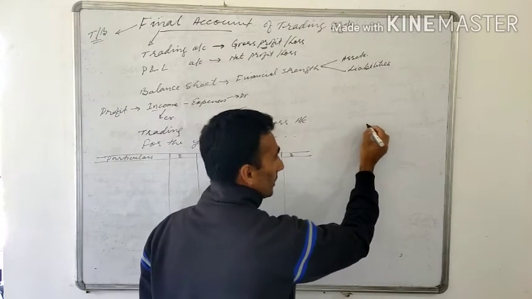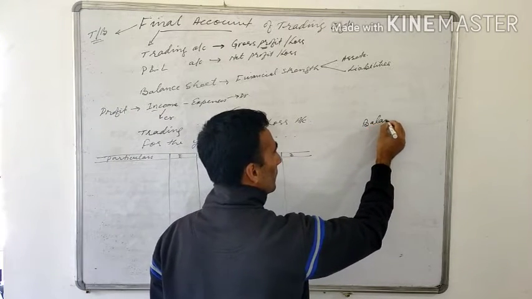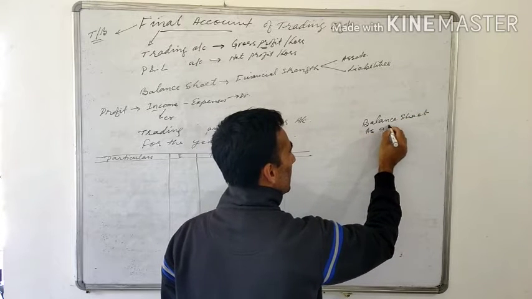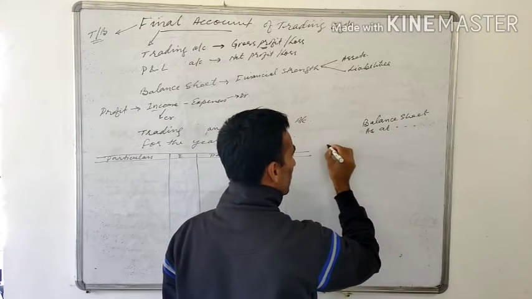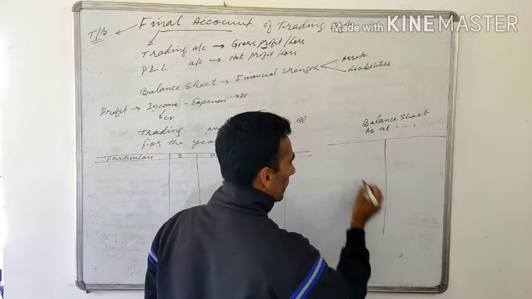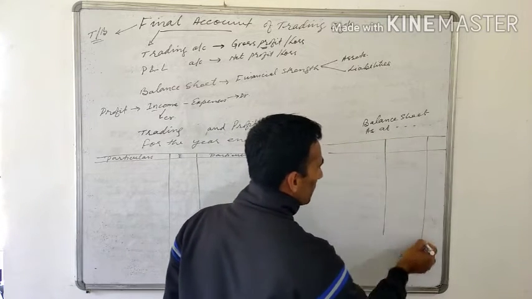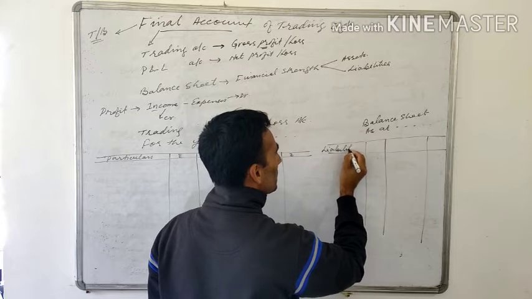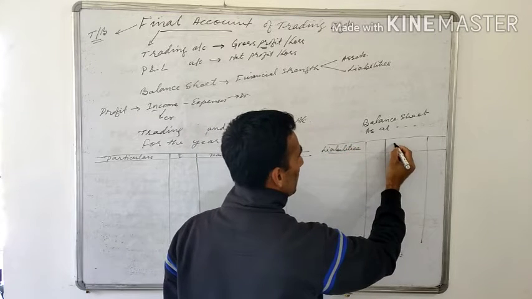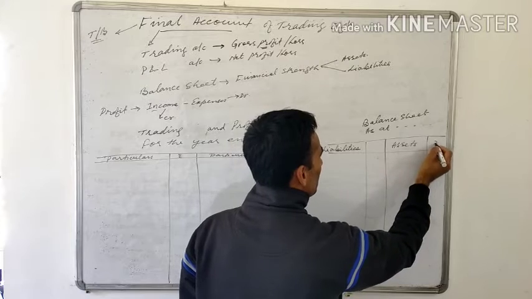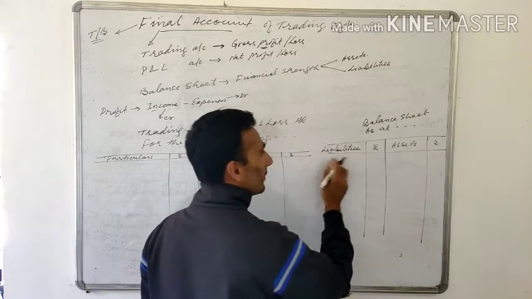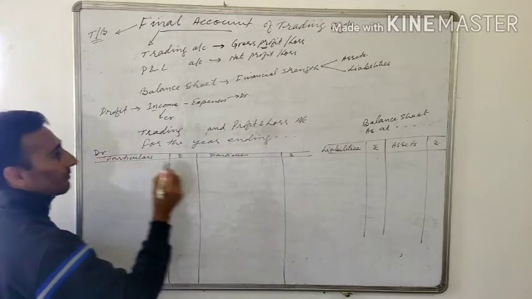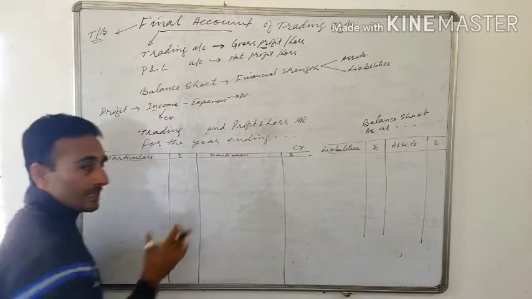Then you will have another format for the balance sheet, and here we use the words as at the date, the end of the year. This is the format. On this side we show the liabilities, and on this side we show the assets. We do not have debit and credit in the balance sheet, but we do have debit and credit in the income statement.